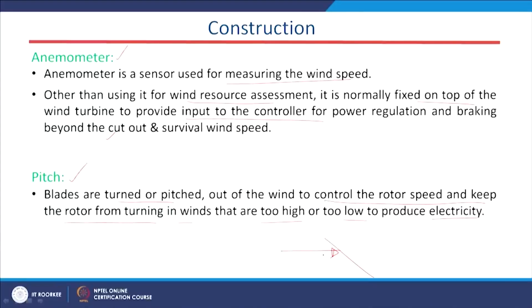If this is my wind direction and this is the axis of the blade, the angle between them is the pitch angle. We have to keep the pitch angle of the blade in such a manner that it gets the highest energy from the kinetic energy of the wind.